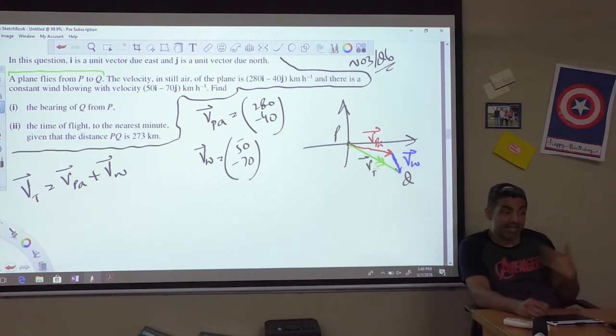So this is where the plane had intended to travel as well. That's why the plane had to steer a little inwards, so that with the interaction of the wind, it could come exactly on course from P to Q. That's the idea.